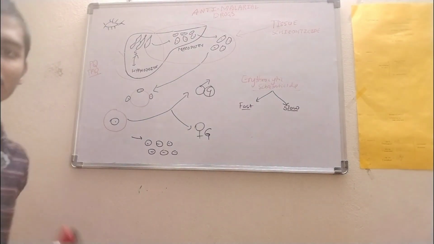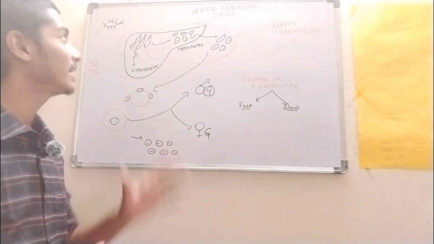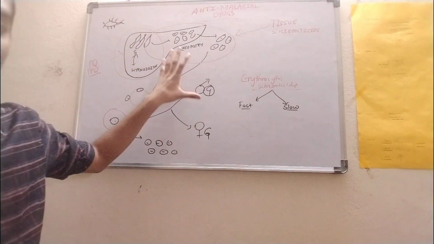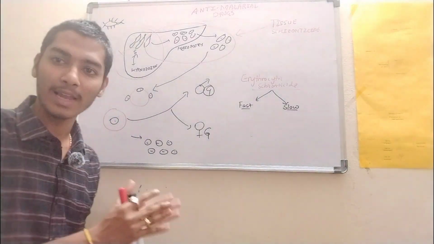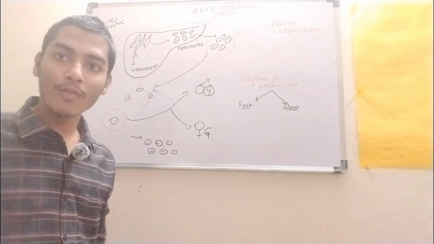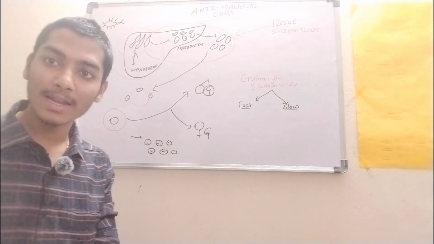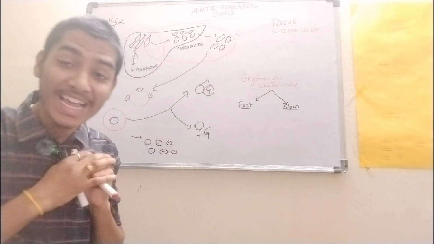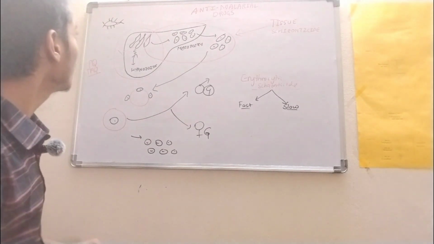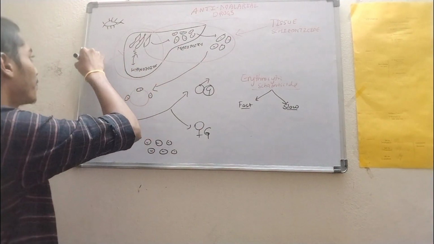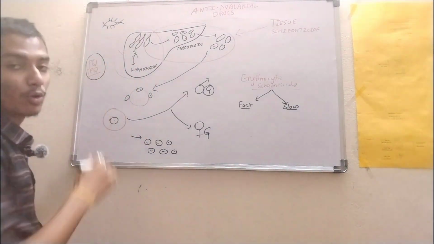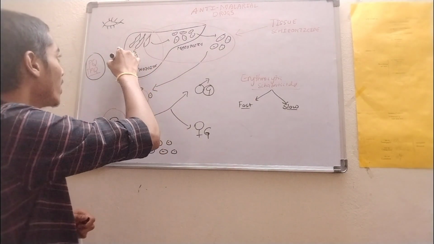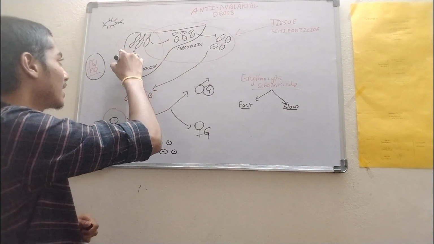So here we are going to discuss the anti-malarial drugs, as you can see. So again I have brought it to you. This is already discussed in the life cycle of Plasmodium, right? Now we are going to discuss the anti-malarial classification based on the site of action, where they are acting. So we have primaquine and tafenoquine. These are the two drugs which are acting at the exoerythrocytic cycle.